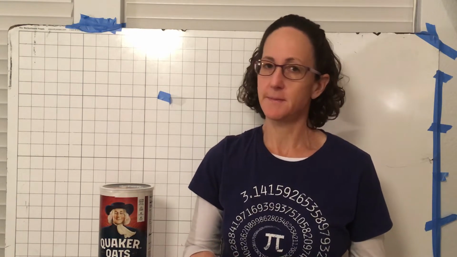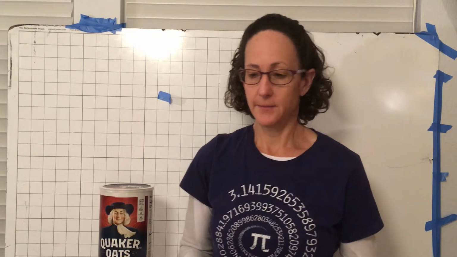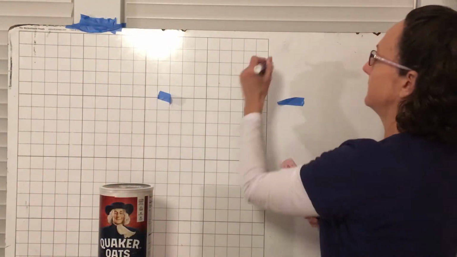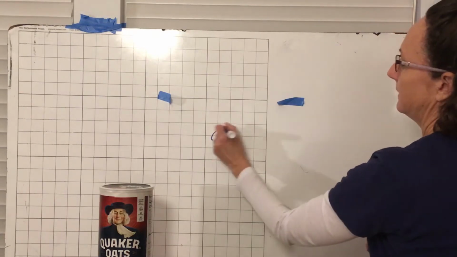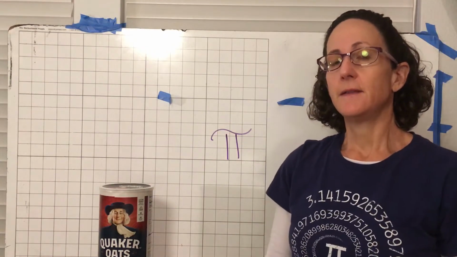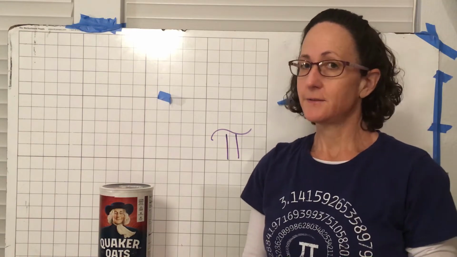So we are just gonna talk about the number pi. The way that you write it is this. Okay. And it is a Greek letter, and the reason that they have a letter that stands for pi is